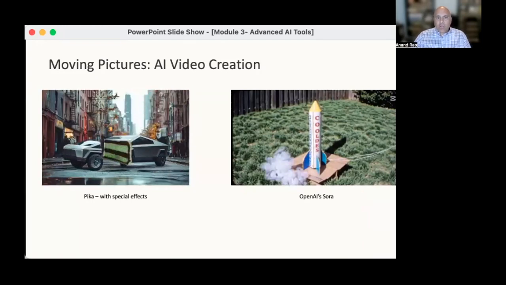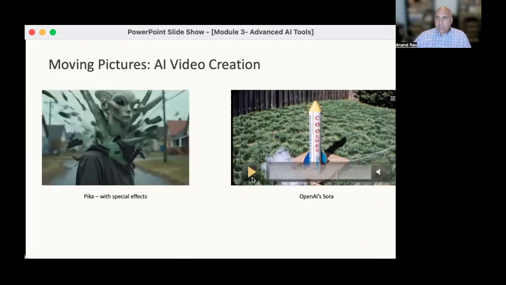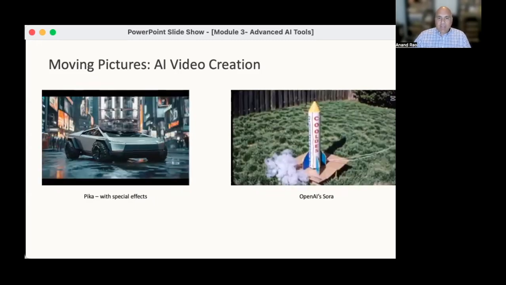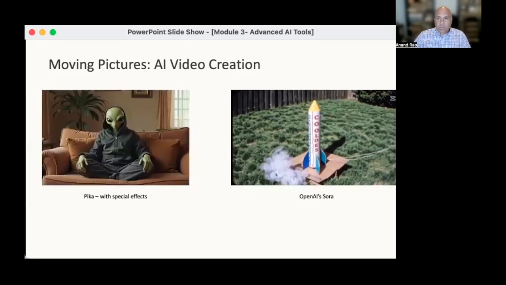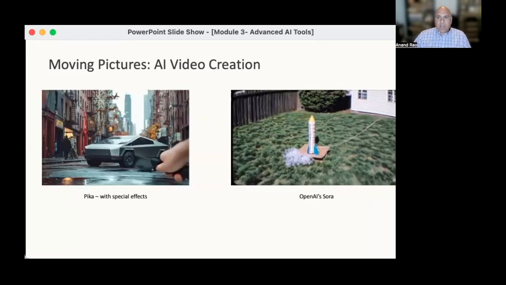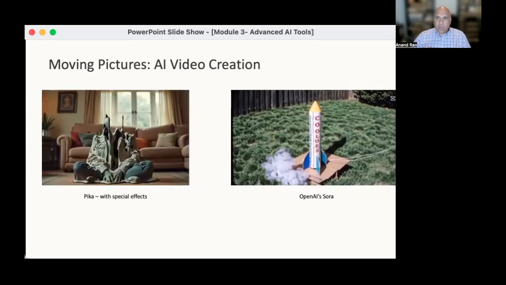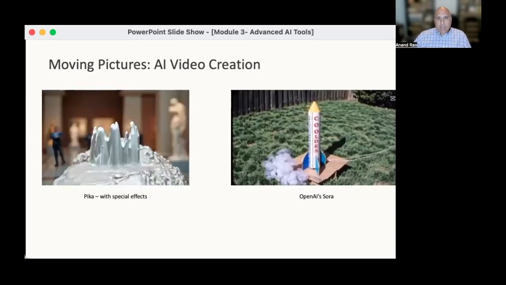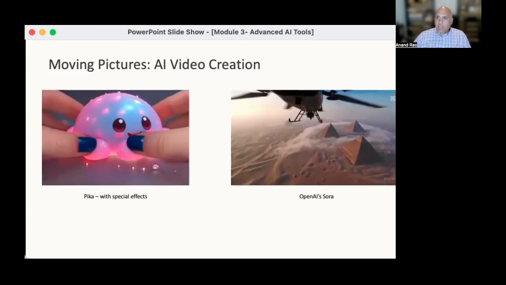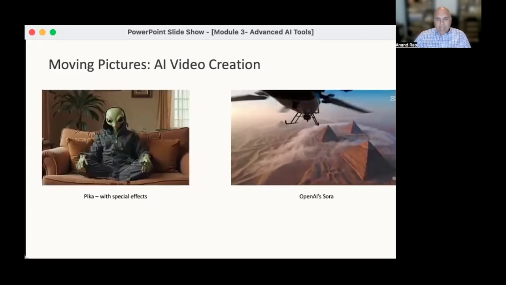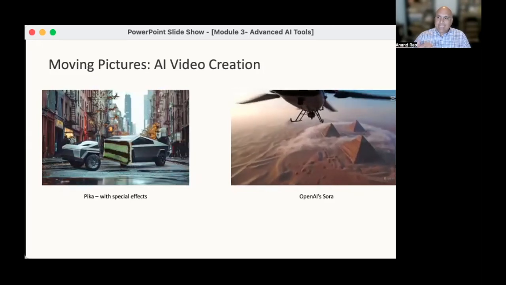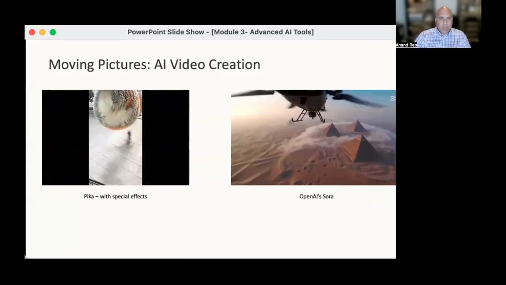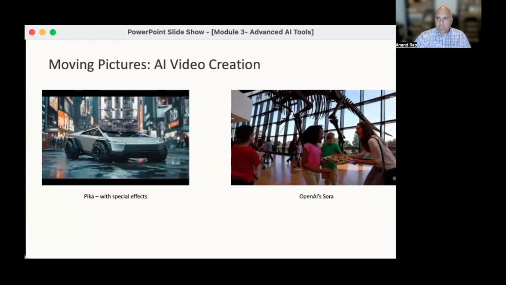OpenAI's Sora can now create longer videos with consistent characters and realistic physics, while Pika has captured social media attention with viral special effects that have garnered millions of views. Just like you see in the video on the left, there are a number of different features that they have, where you can upload or create a short video and then put these special effects into motion. And the images on the right are different videos that were created by Sora recently. And up until just the last month or two, that was probably the state of the art in terms of video generation. It really shows how these tools are moving from experimental to more mainstream creative applications.